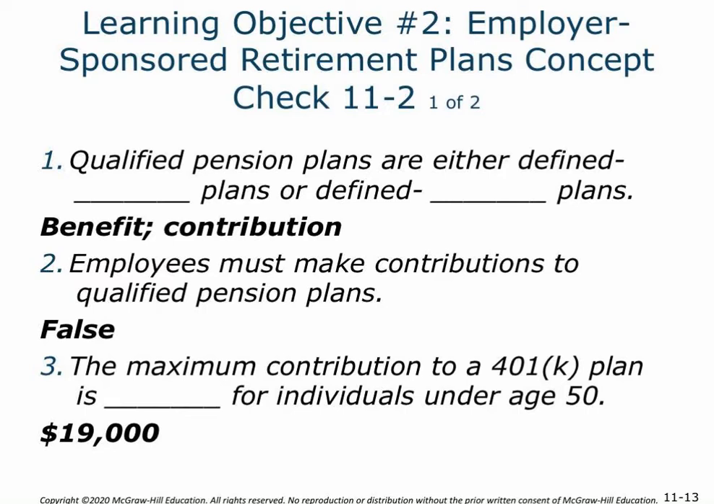So with the qualified pension plans, the individual may receive a distribution at the end, but it's going to be the employer making those contributions to it, and the employer is going to receive that deduction on the front end, even though the employee may not be receiving that as compensation immediately. And then concept check 3: the maximum contribution to a 401k plan for individuals under age 50 is going to be $19,000. You'll get the additional $6,000 if over the age of 50.